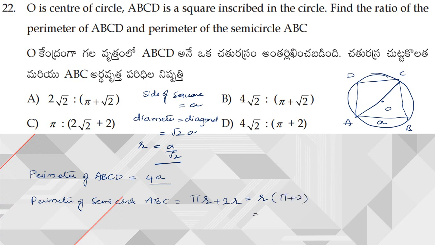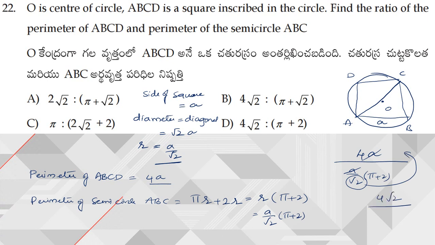Now substituting the value of r, the radius is a by root 2, into pi plus 2. Since he is asking the ratio, the ratio is 4a divided by a by root 2 into pi plus 2. Now a and a get cancelled and root 2 comes to the numerator. Hence the answer is 4 root 2 by pi plus 2. Hence option D is my answer.